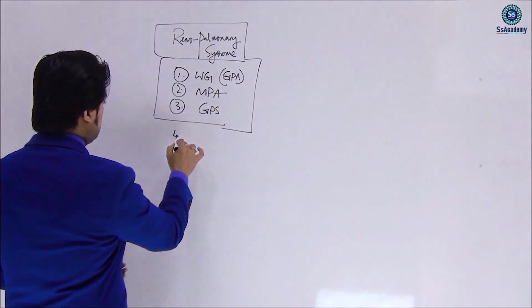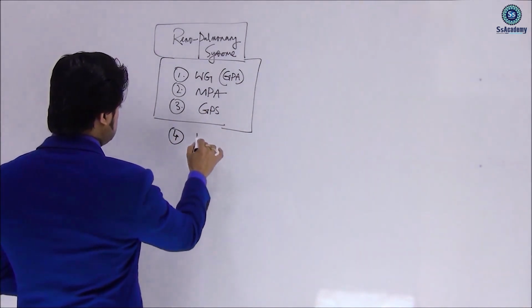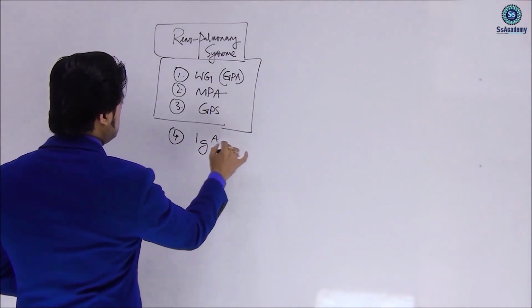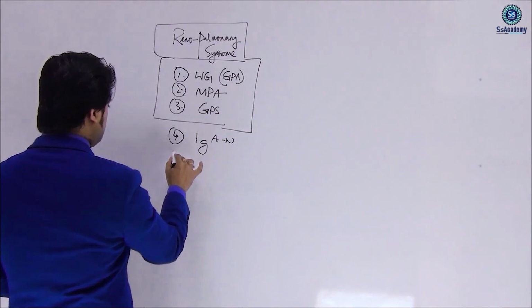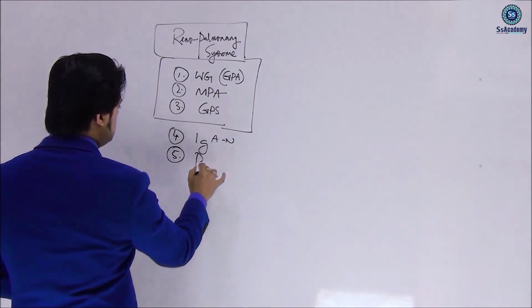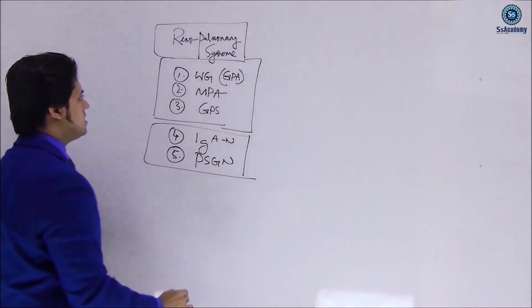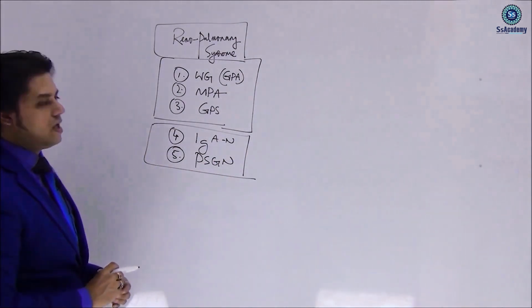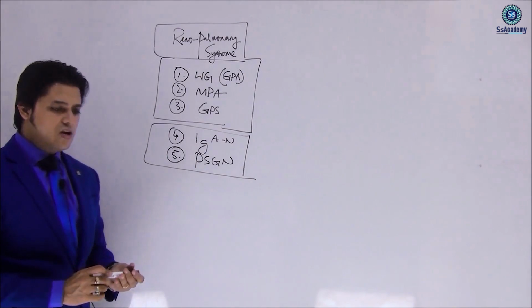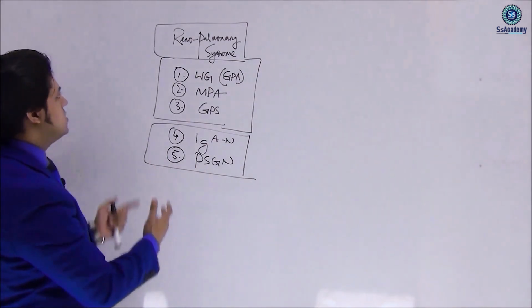Other diseases we can think about are IgA nephropathy as number 4, and number 5 we can write PSGN. These 2 diseases also have associations with pulmonary renal syndrome. But there is a long list of diseases that can be included in this syndrome.